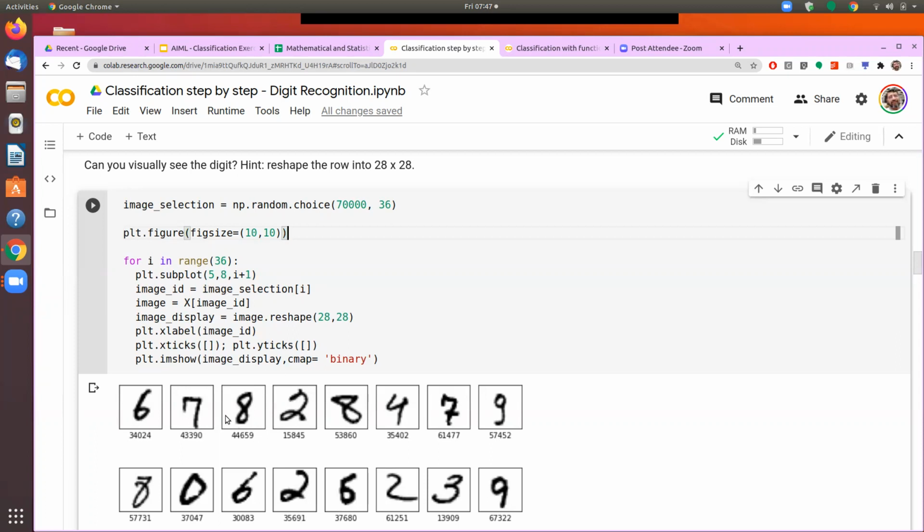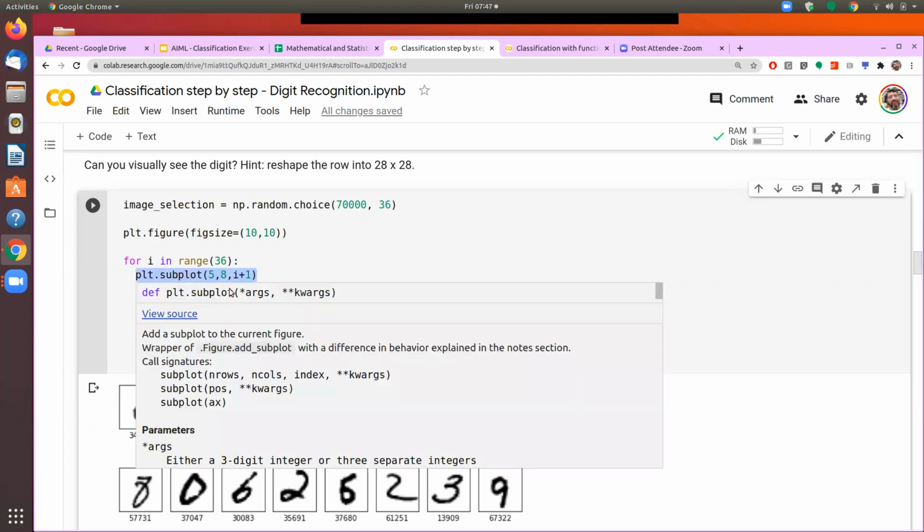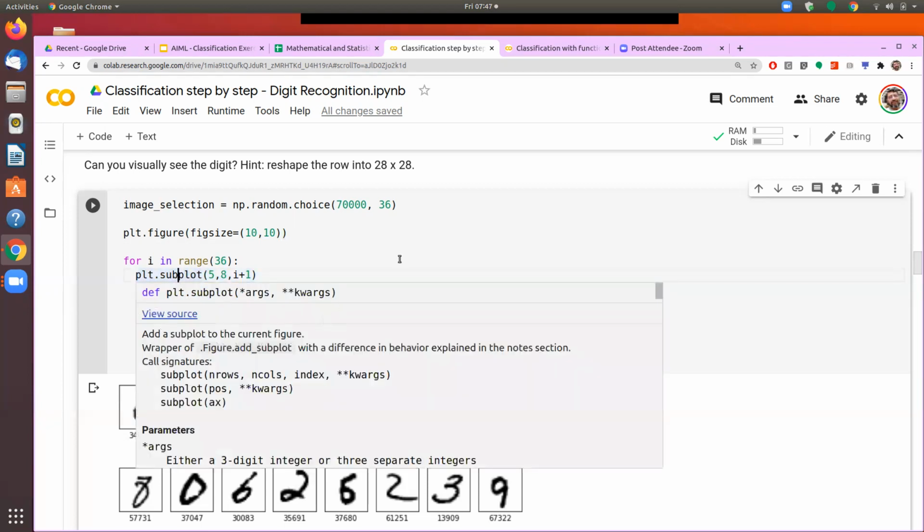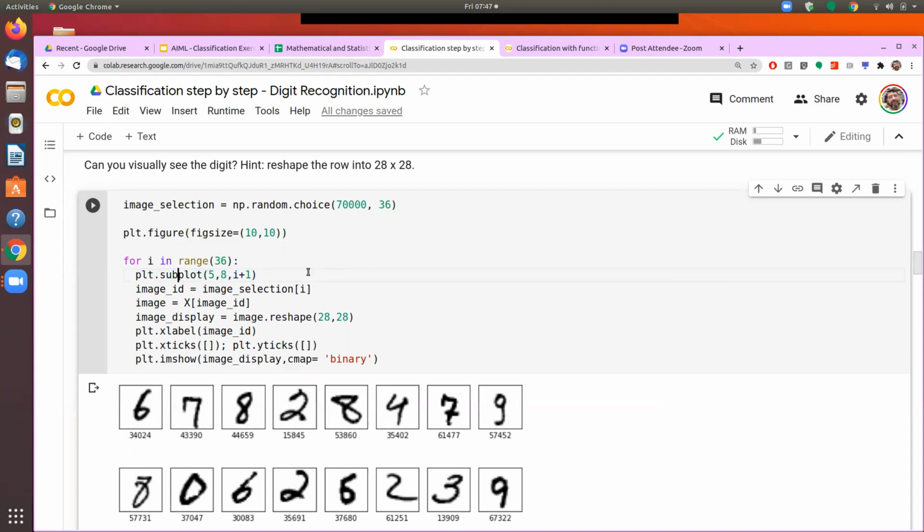Since I want to draw more than one image, I need to first define the shape in which the different images will be put onto the screen. So I need to call the subplot function. When I am trying to generate more than one image on the same screen, then rather than having a single plot, I now have multiple plots. Each of these images is one subplot. So I call the subplot function and define the shape of my subplot.